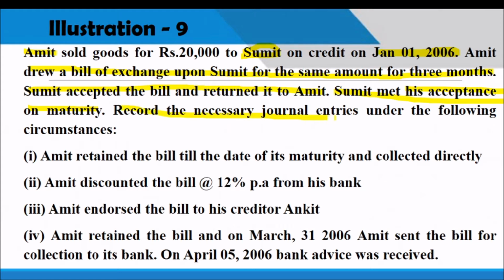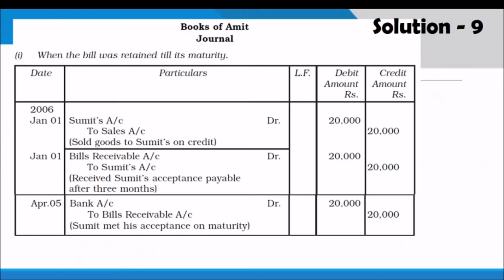So we have to write the journal entry for the different cases. Different cases like if Amit retains the bill, if Amit discounts the bill, if Amit endorses the bill to his creditor Ankit, that is endorsement, or if Amit retains the bill until March and sends it for collection. So it includes all the concepts we learned in the last video lesson also. Remember, these are the cases we have to remember.